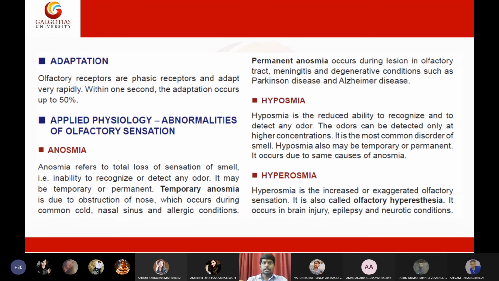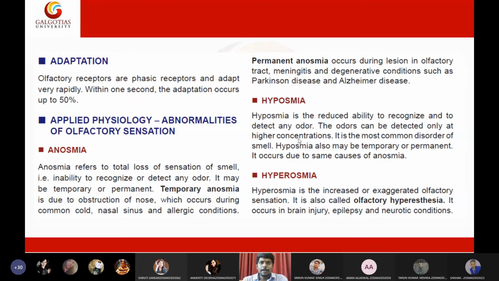And also olfactory receptors are adaptive. If you smell a strong substance, a highly pungent thing, temporarily your olfactory receptors may be damaged, but they can adapt to the situation very fast. There is one more phenomenon called olfactory intolerance. So what is this olfactory intolerance?